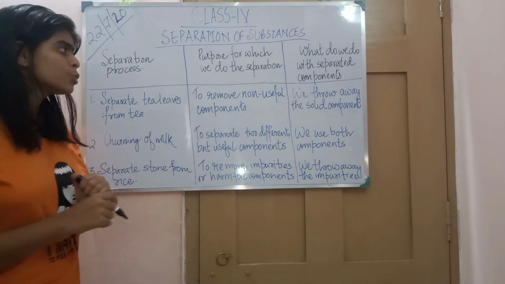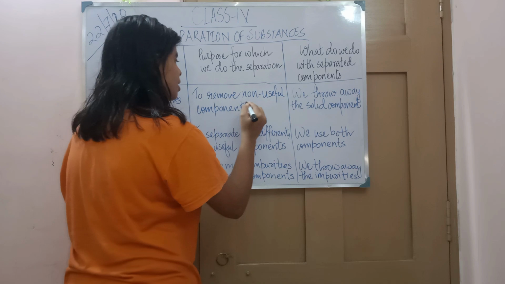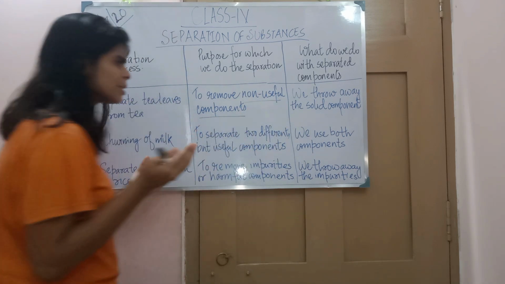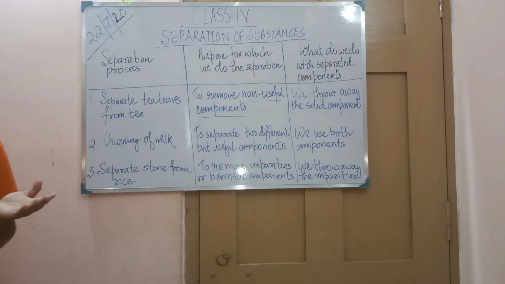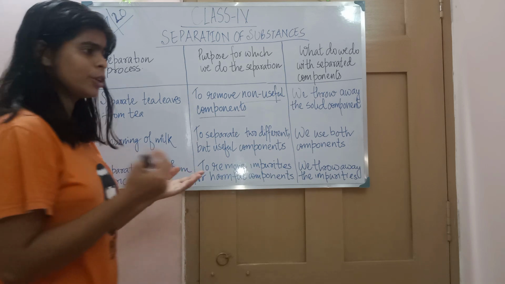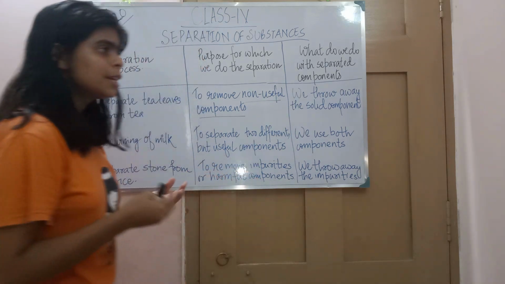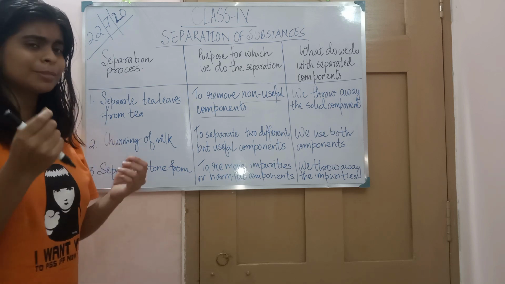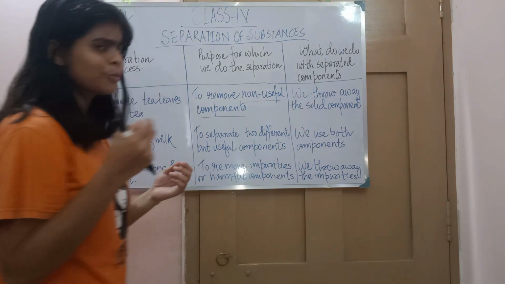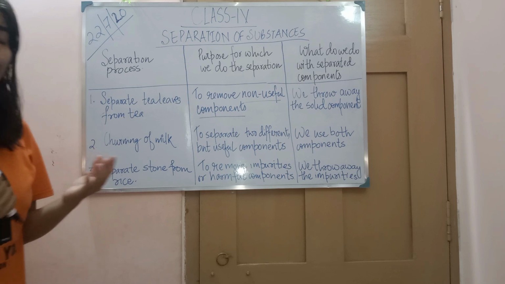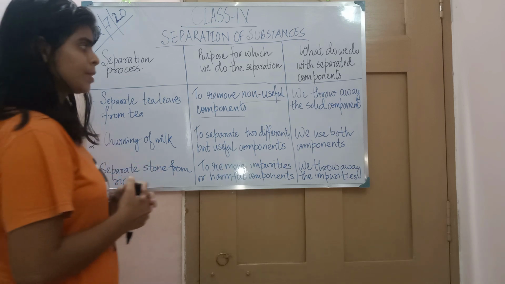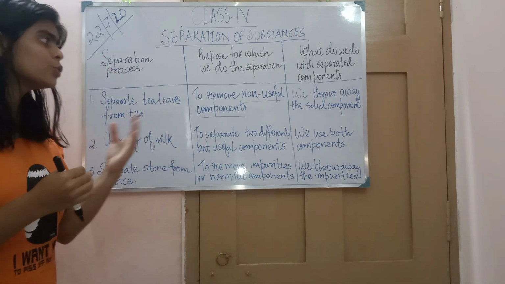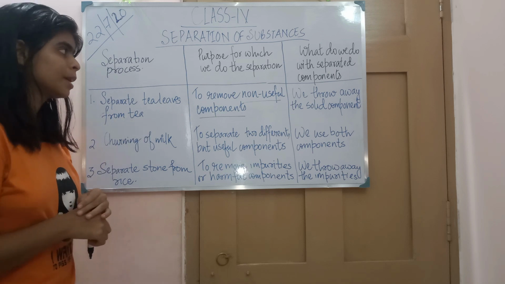To remove the unwanted or non-useful components, because tea leaf is not something useful. It will not feel good when you want to drink tea. Someone wants to drink tea to relish, to enjoy. If something like a stone is stuck, you won't enjoy it. You won't feel any pleasure in drinking. So we remove the non-useful, unwanted components.